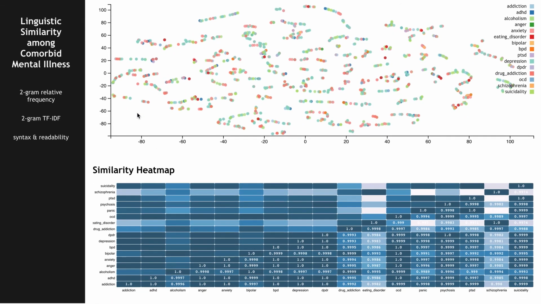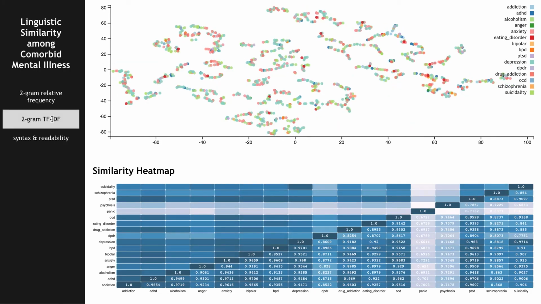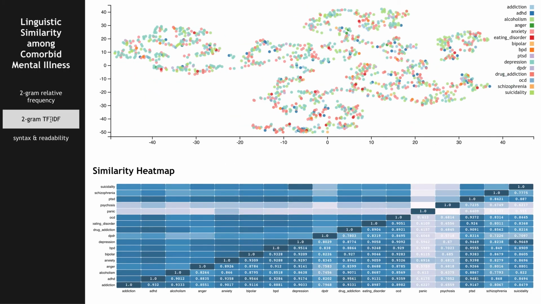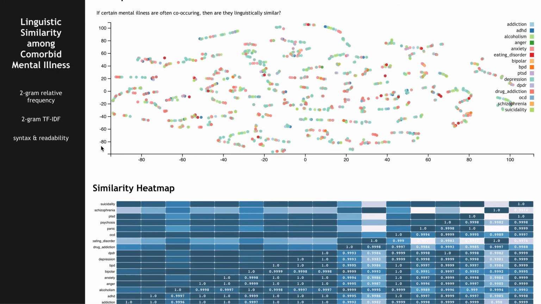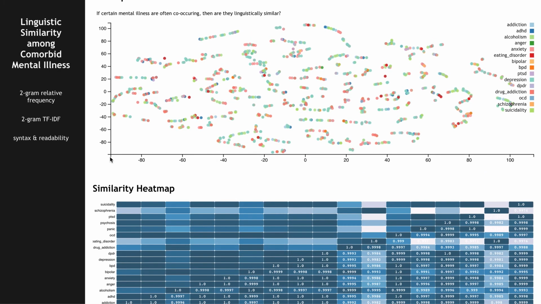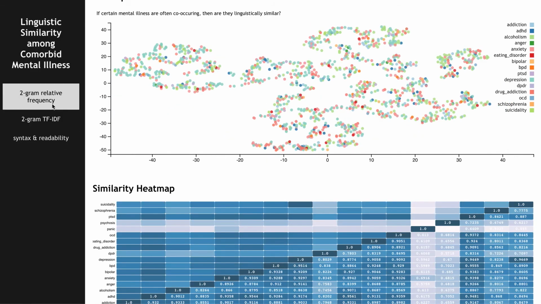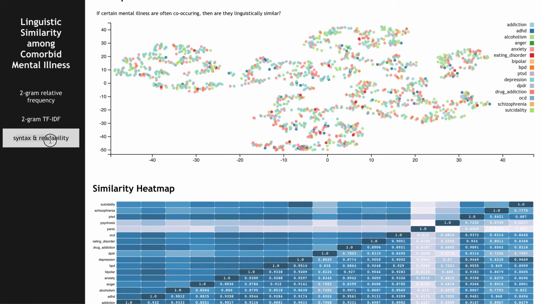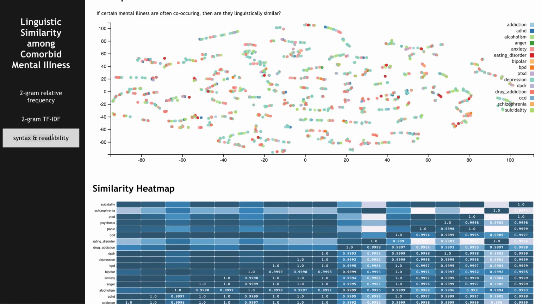So if you click on these, the corresponding data is shown here. There are only 5 dimensions for syntax. There are not 5. There's like 10, I think. So it's very little.